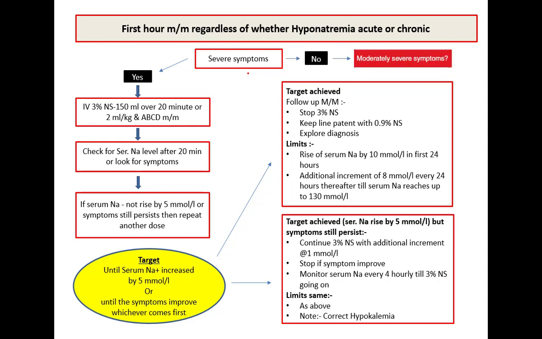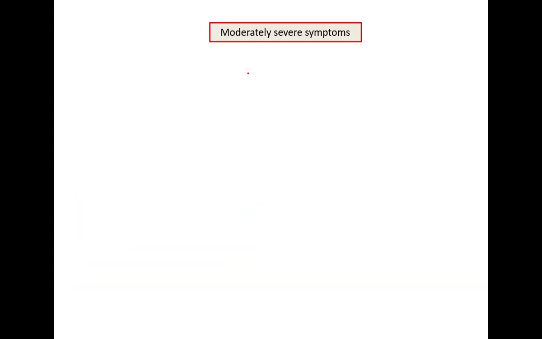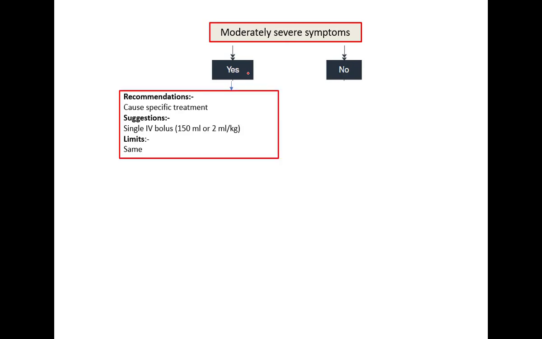If there are no severe symptoms, then the patient might have moderate to severe symptoms. If the patient has moderate to severe symptoms, treat the cause specifically. But because such patients are prone to increased brain edema, the patient can end up with severe symptoms, seizures or other signs of raised ICT. So the suggestion is that you can give one single IV bolus, that is 150 ml or 2 ml per kg, with the same limits. If there are no moderate to severe symptoms, then see whether this hyponatremia is acute or chronic.